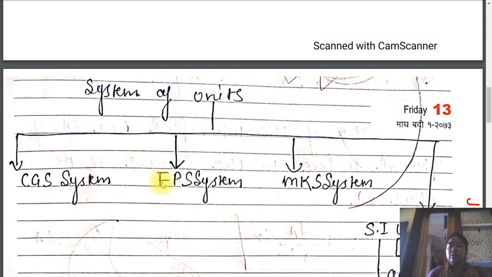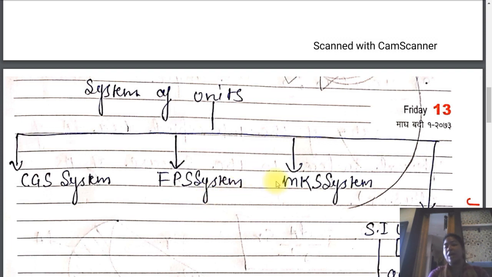Length is measured in the foot, mass is measured in the pound and time is measured in the second. Now, that particular set of units is under the FPS system.